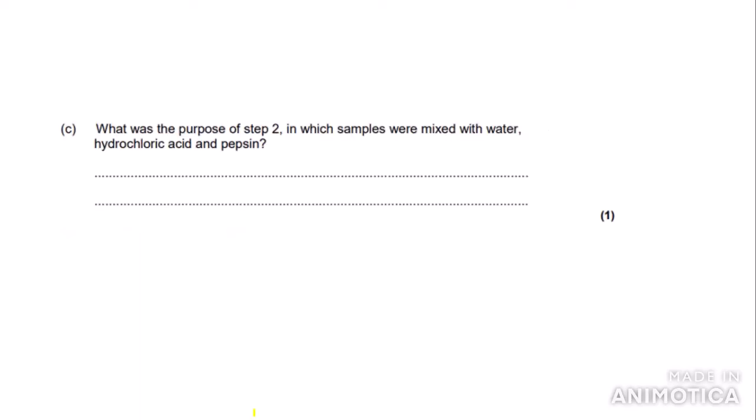Let's look at the next part of the question. What was the purpose of step 2, in which samples were mixed with water, hydrochloric acid and pepsin? Now you can probably notice that water, hydrochloric acid and pepsin are all characteristics of the stomach. And as this experiment was carried out externally, we can write that the purpose of this was to mimic the effects of the stomach so as to get a more accurate result. However, you do not need to provide an explanation for your answer, as it is only a 1 mark question. But the mark scheme says to mimic or reproduce the effect of the stomach.